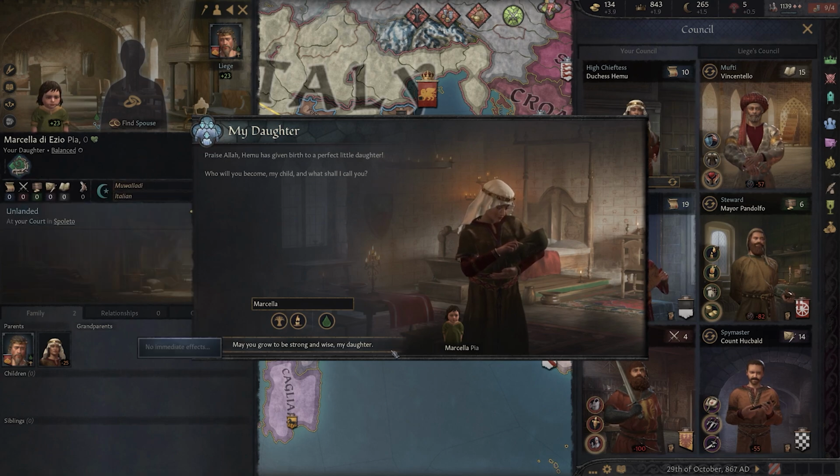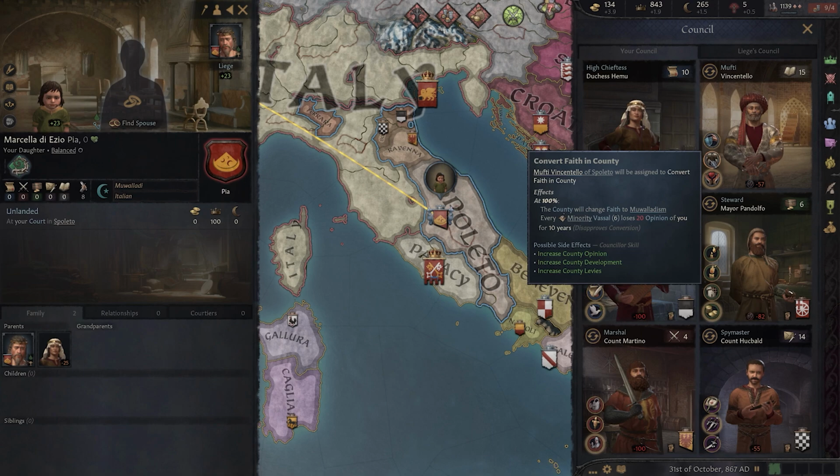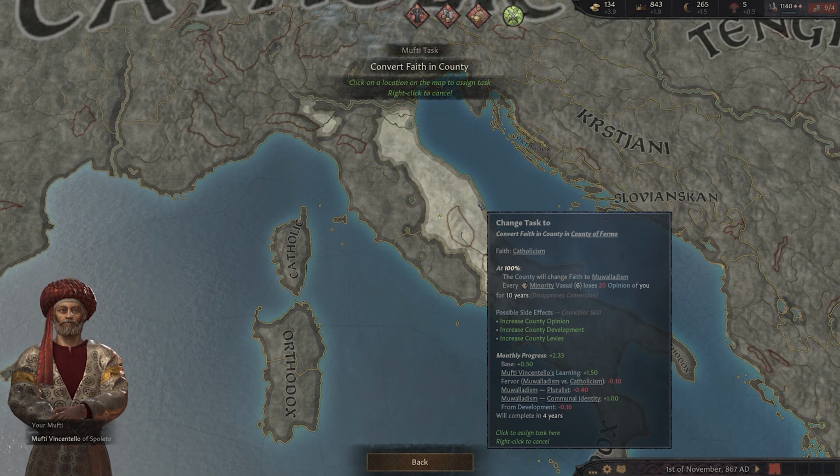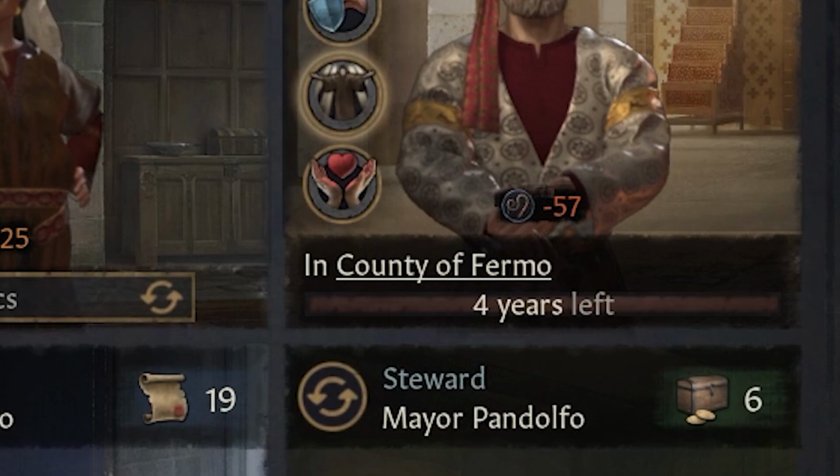With that done, we turn our attention back to converting some of our counties to the true faith, with our fastest potential target still needing 4 whole years for completion.